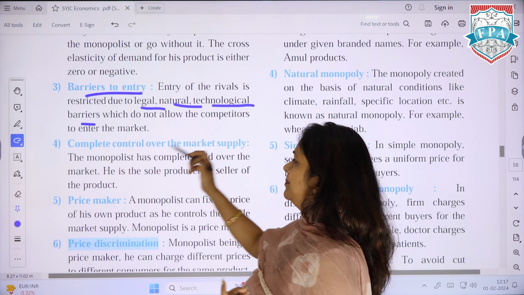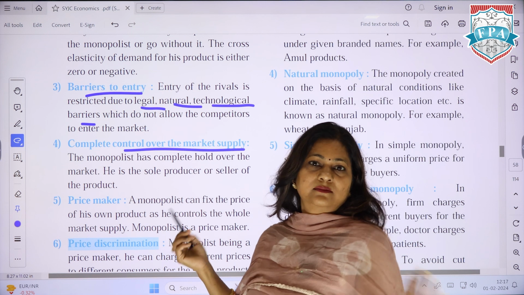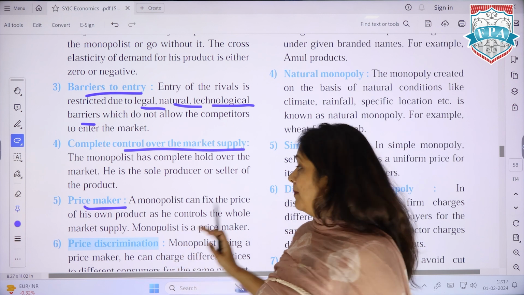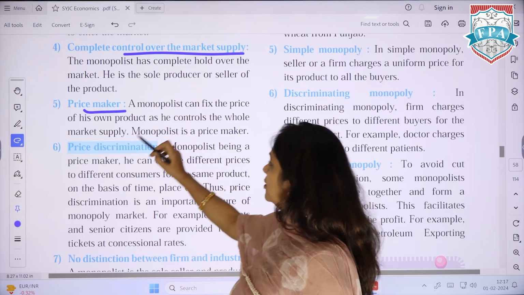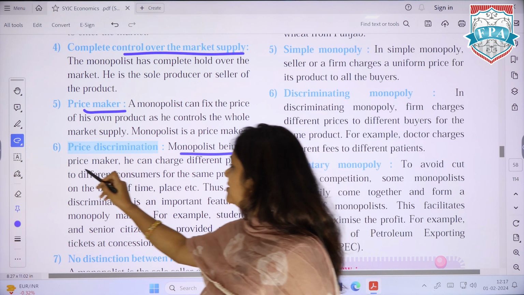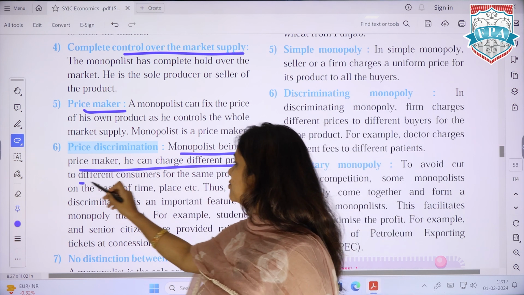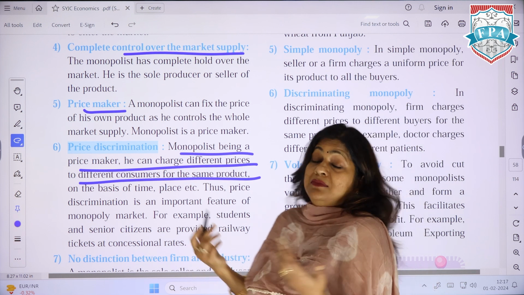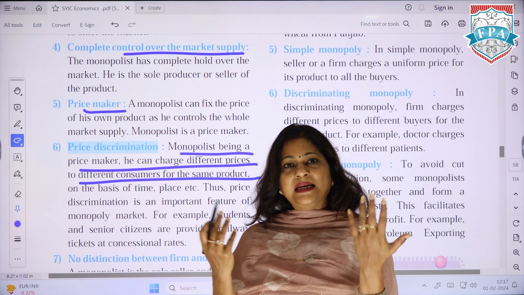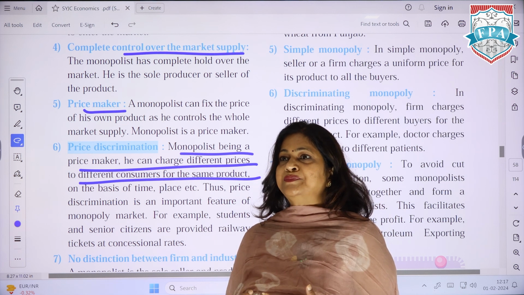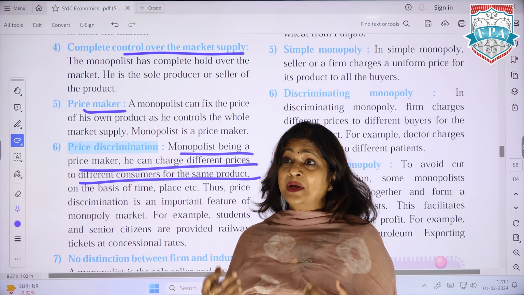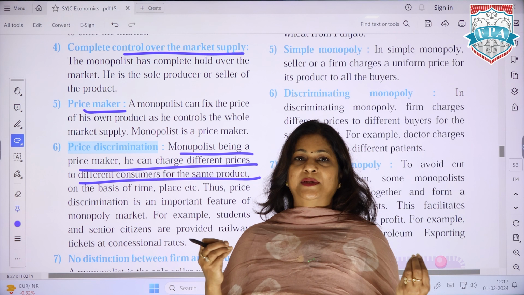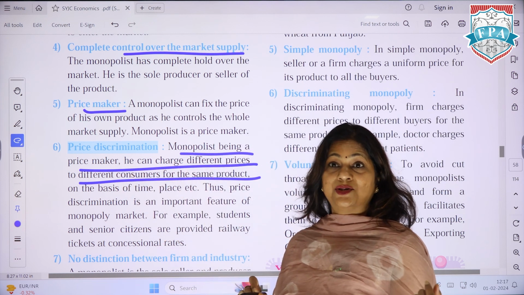Next, such people have complete control over the market. There is only one person, right? Yes, they are the price makers. Price discrimination: a monopolist being a price maker, he can charge different prices to different consumers for the same product. Yes or no? Depending on the time, place, what is more important? It is only one person, and his product is something unique. So he determines, I have to give this at this price. So he can create that price discrimination.